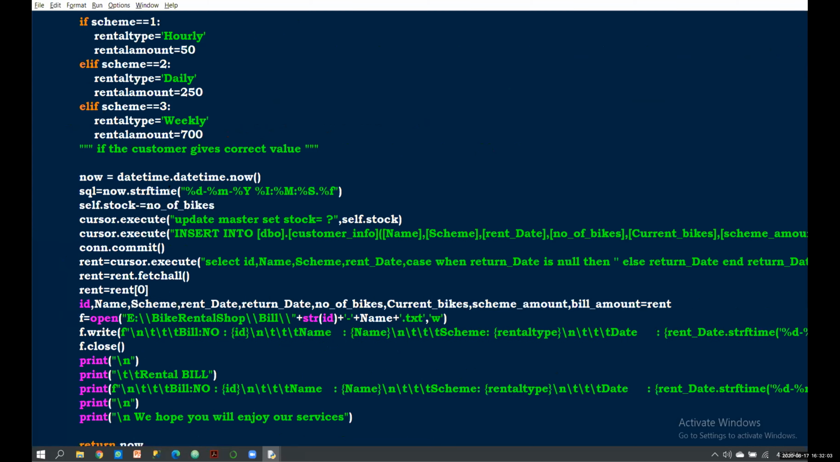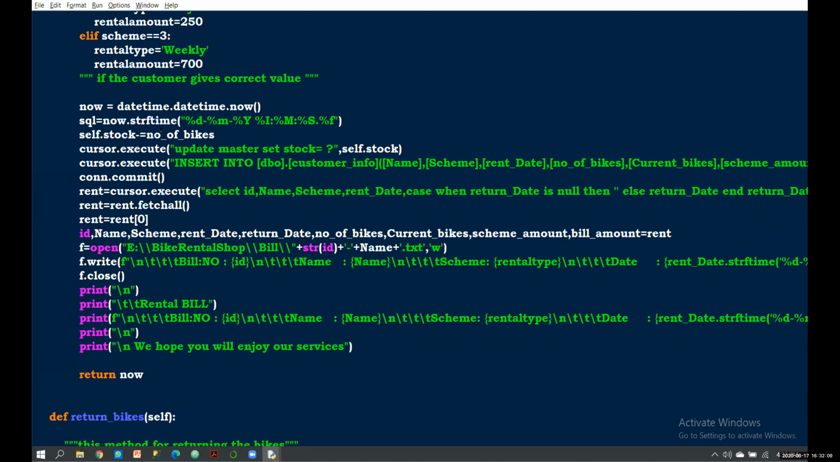Here we need to store the current time and date, so that we can subtract it and return the rental amount. So we have to store the current date and time. Here I'm using the datetime module, now equals datetime.datetime.now. It returns the current date and time with seconds and minutes also.